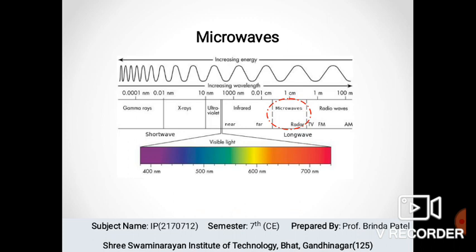Now the next is microwaves. The dominant application of imaging is in the microwave radar. The unique feature of imaging radar is its ability to collect data over virtually any region at any time, regardless of weather or ambient lighting conditions. Some radar waves can penetrate clouds, and under certain conditions can also see through vegetation, ice and dry sand. In many cases, radar is the only way to explore inaccessible regions of the Earth's surface.